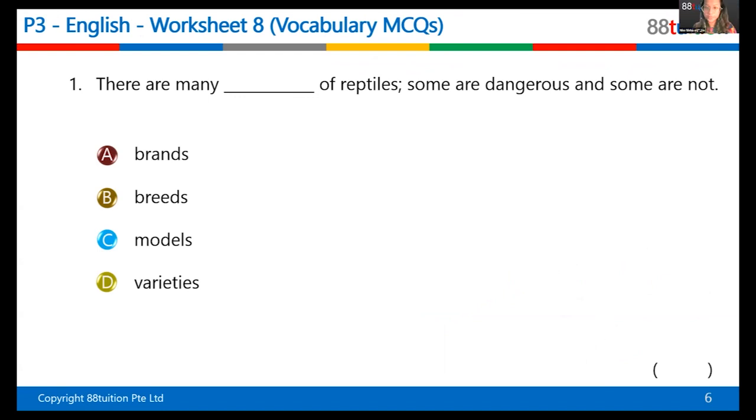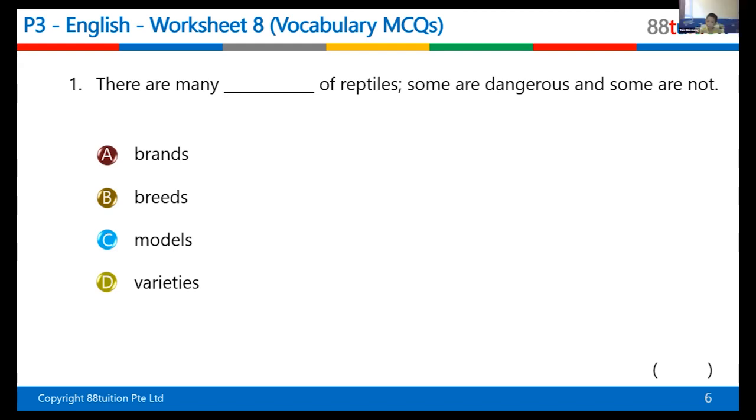So which word means types? Which word in the list here is the closest to the meaning of types? You said types, right? So you're right. So which one is the answer? A, B, C, or D? You actually wrote the correct answer in your tutorial. So let me see if you remember your answer. What's the answer?